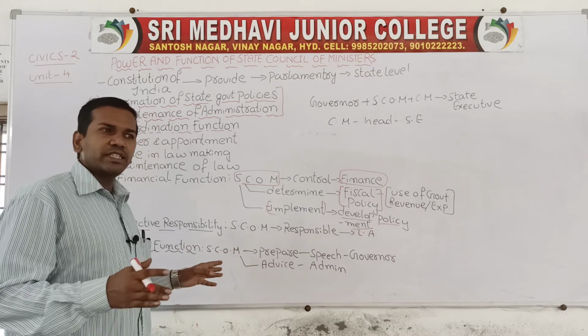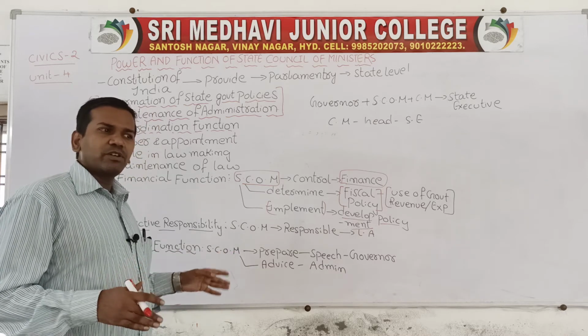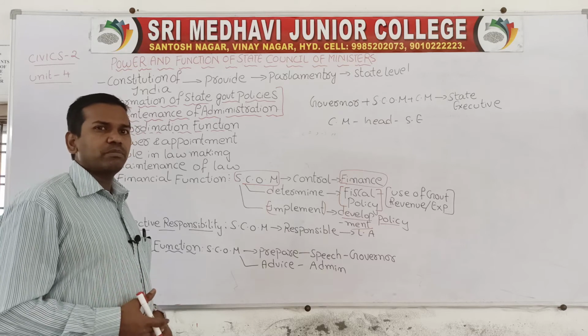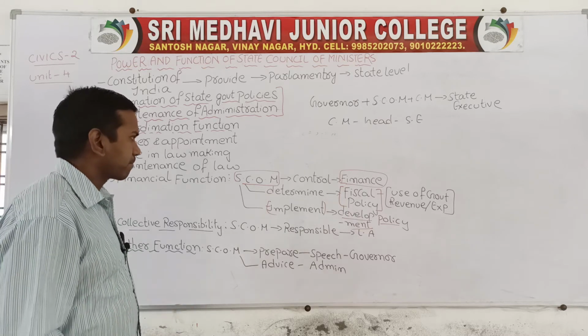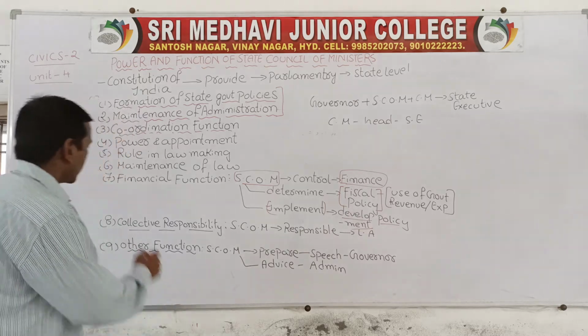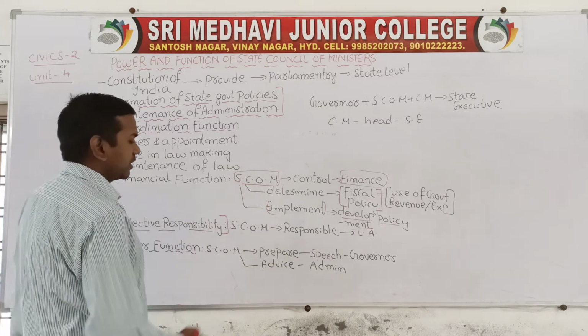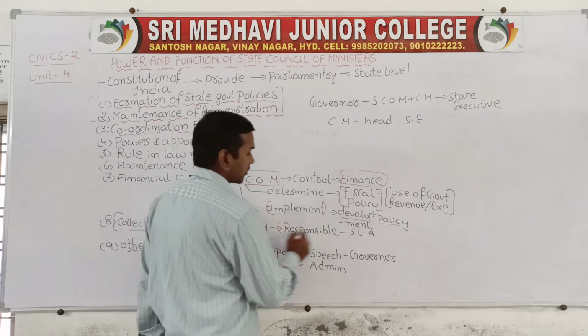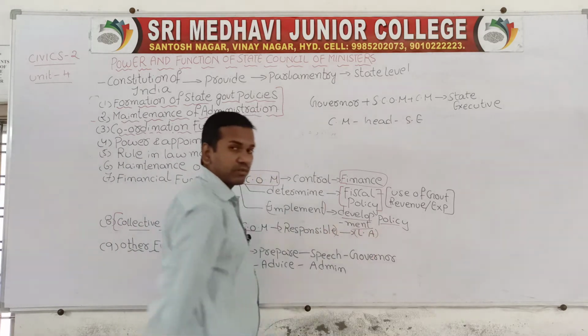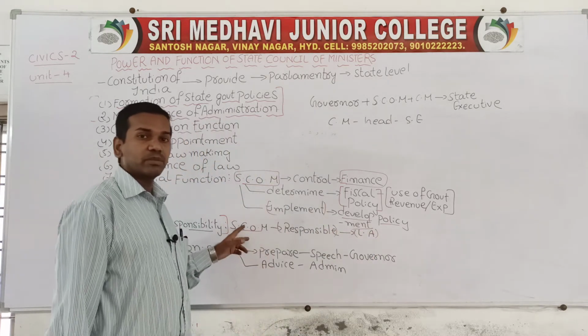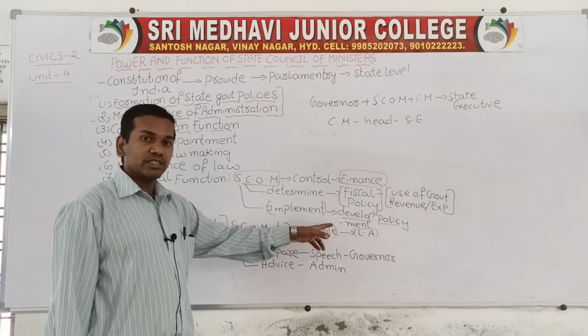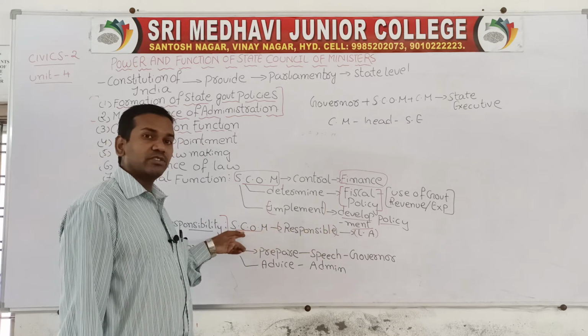So to develop the society, State Council of Ministers will form different types of policy and plan. Now, if you see the collective responsibility, the State Council of Ministers are responsible to the Legislative Assembly. Even the Chief Minister and State Council of Ministers both are responsible to the Legislative Assembly. They will take care of the Legislative Assembly.